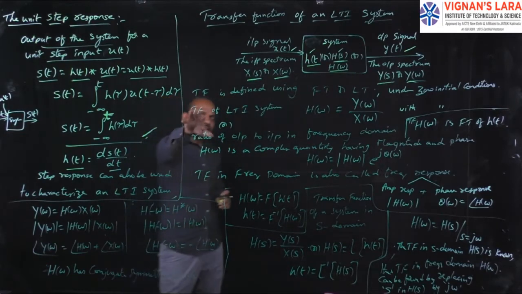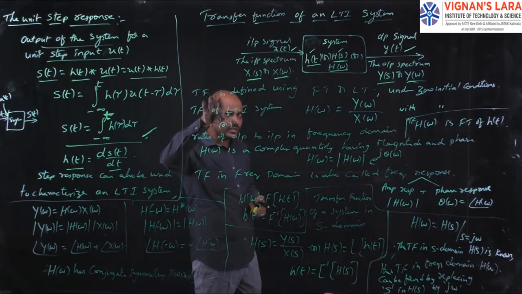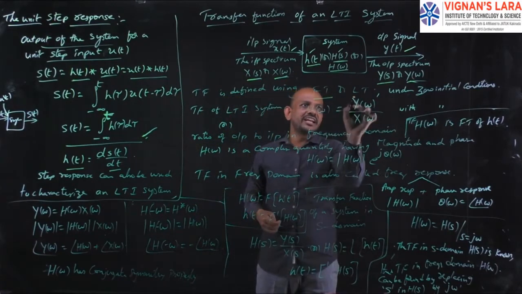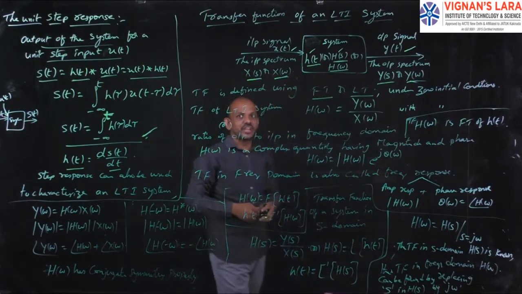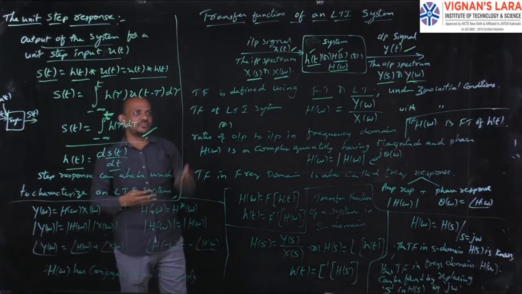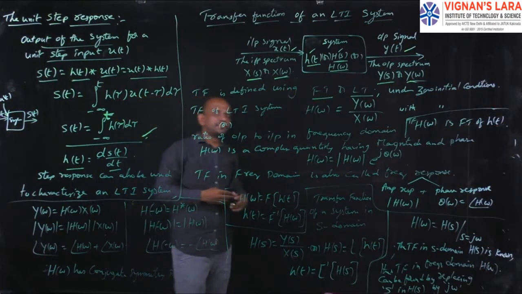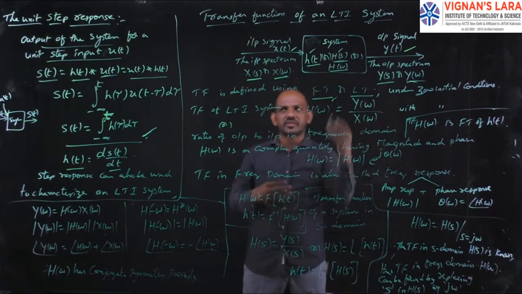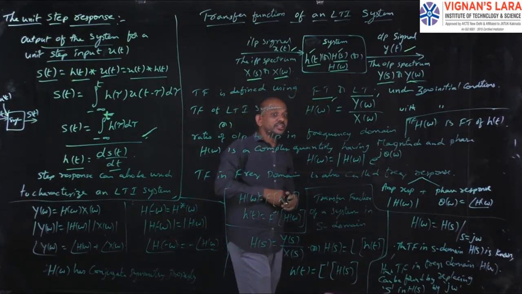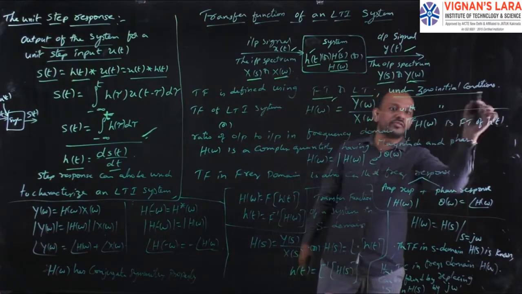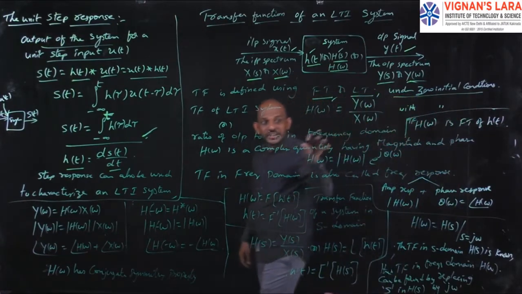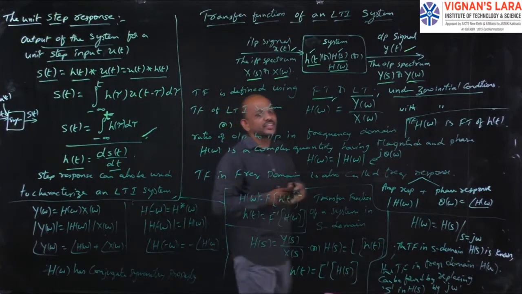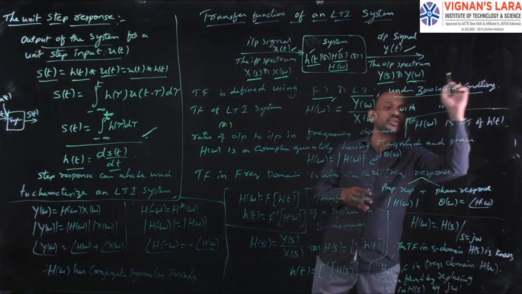See here, the transfer function of an LTI system is defined using the Fourier transform or the Laplace transform. That is, the transfer function of the given system will be defined using the Fourier transform or the Laplace transform. This is under zero initial conditions. So we will define all these under zero initial conditions, neglecting the initial conditions, that is, setting them to 0.